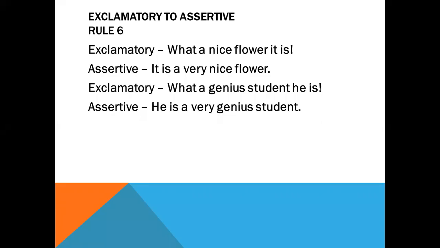Cadets, you must be careful about the rule. That is, in exclamatory sentence, you must add the sign of exclamation. Otherwise, the whole sentence might be wrong and you will not get any mark, okay? And in the assertive sentence, there must be a full stop at the end.